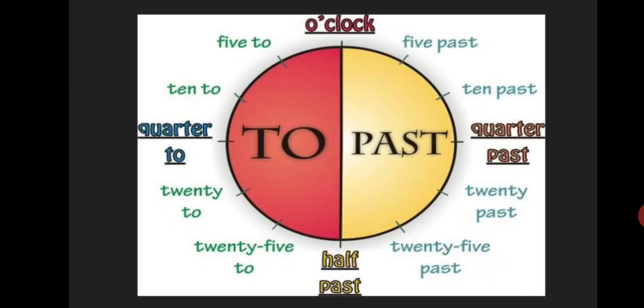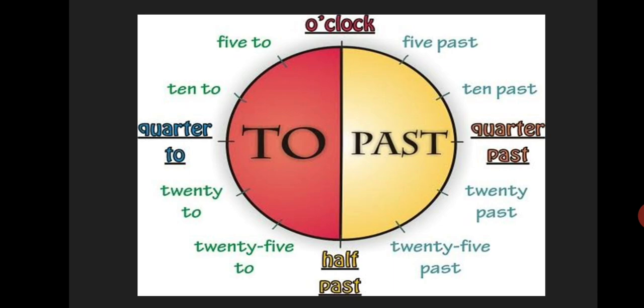Now first, students, just look at the picture. Actually the previous day I told you that when the minute hand of a clock goes from 12 to 6, then we use past. When the minute hand is on 1, we say 5 past. When on 2, we say 10 past. On 3, quarter past. On 4, 20 past. On 5, 25 past. On 6, half past.